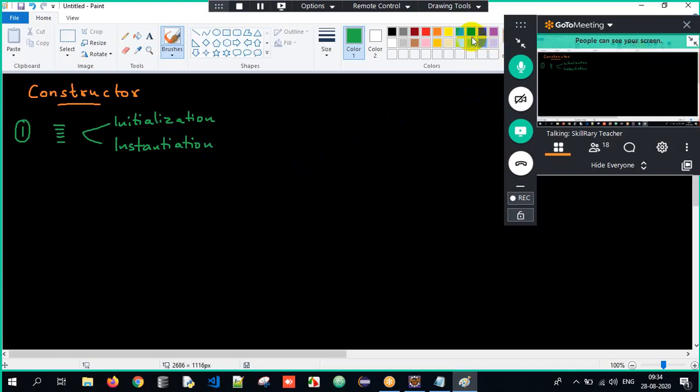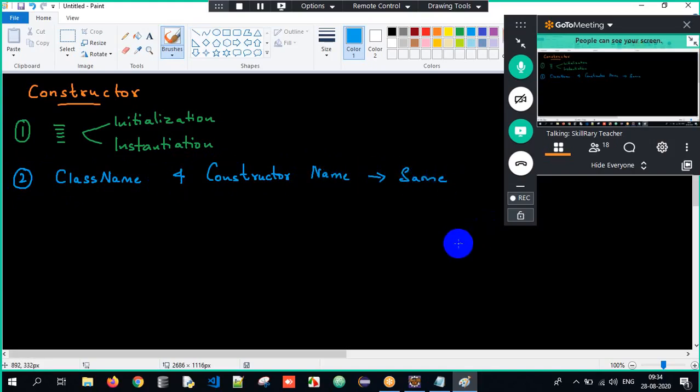The second point is that whenever we create a constructor, the class name and the constructor name should always be the same. That's one mandatory rule. You don't have a choice. It should always be the same. And the third point is that it does not have any explicit return type. Constructors will never have any return type.